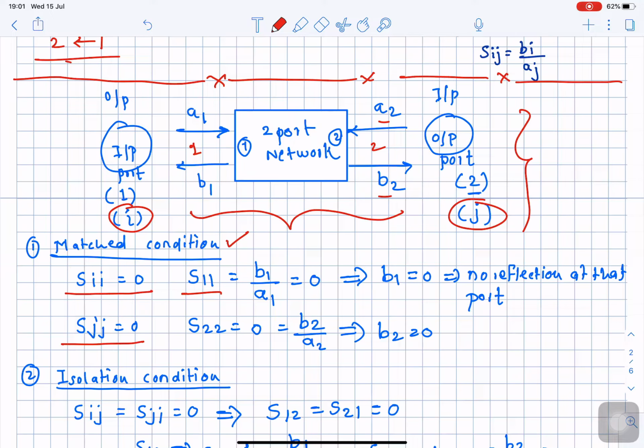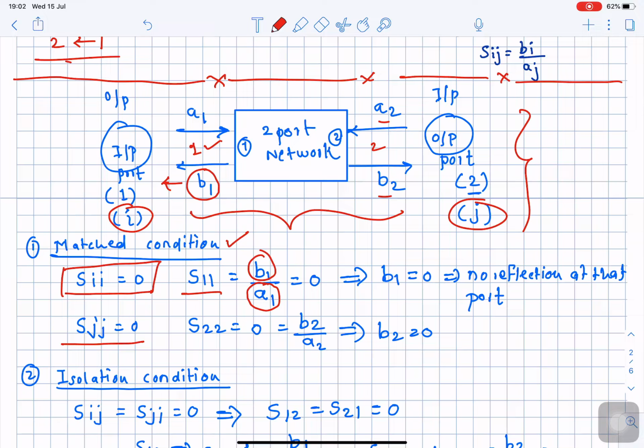And how is S11 represented in terms of the reflected wave to the incident wave? It is the reflected wave B1 divided by the incident wave A1. Here B1 is the reflected wave at port number 1. If port 1 is perfectly matched, B1 is going to be 0. So in the numerator B1 becomes 0, and as B1 becomes 0, S11 will become 0. That's why Sii will become 0.